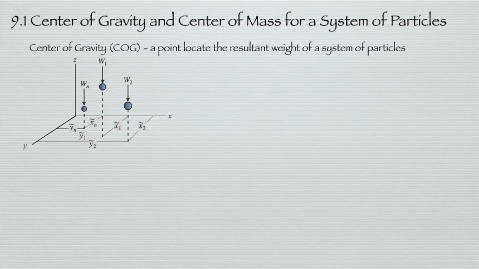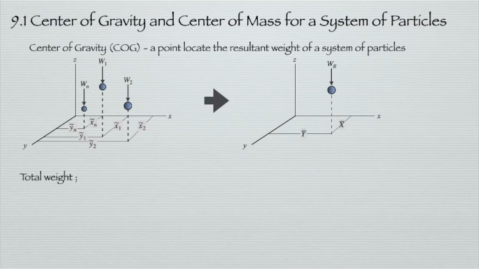This system can be equivalent to a single particle, which represents the 3 particles as the resultant WR, located in the x, y, and z coordinate system, where the location of the particle is represented by x bar and y bar.